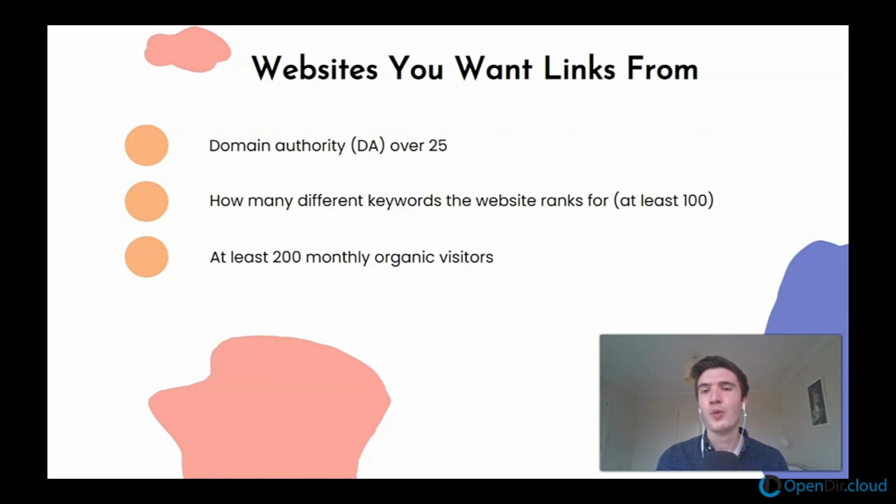Tying in with this, you want the target website to have at least 200 monthly organic visitors. This just means you're going to get more bang for your buck. You're going to get more people visiting your website from that particular link, and therefore it is more valuable.